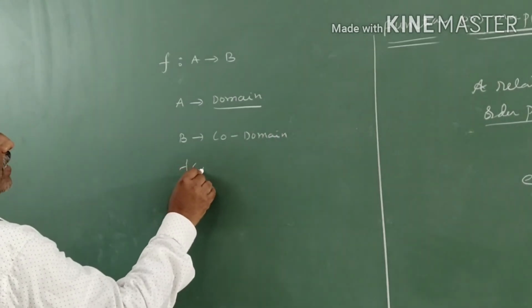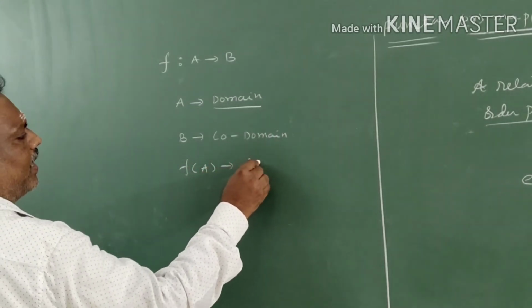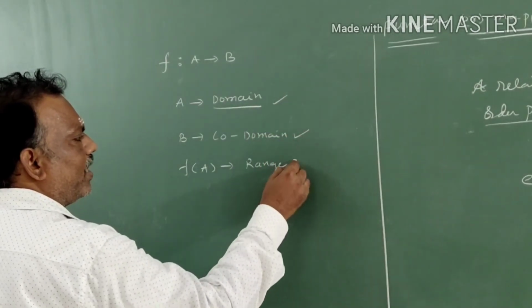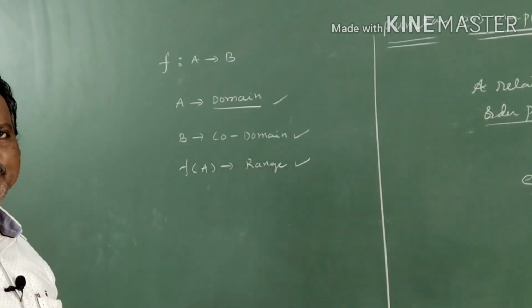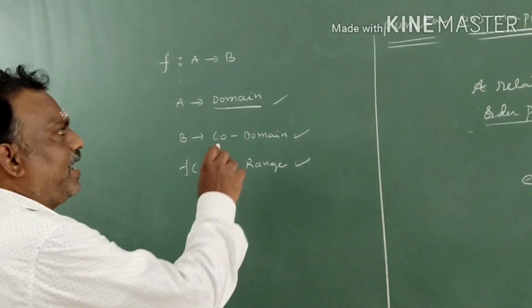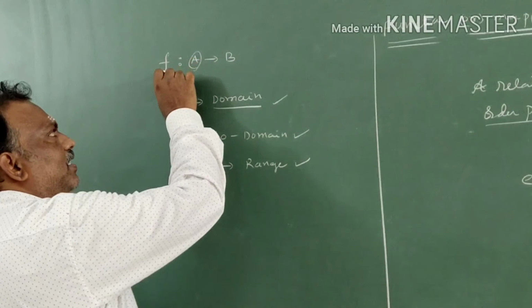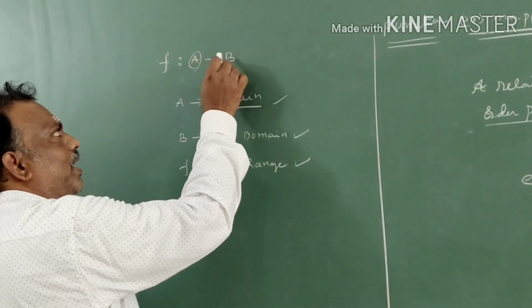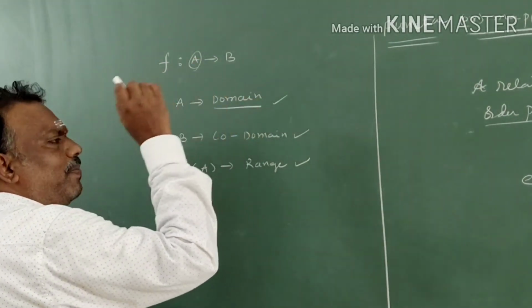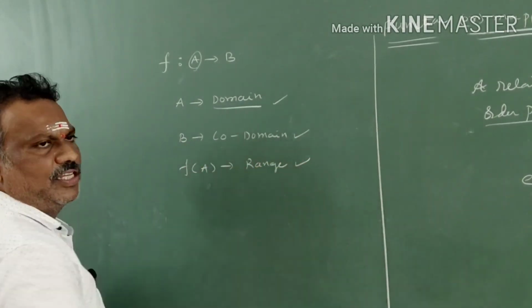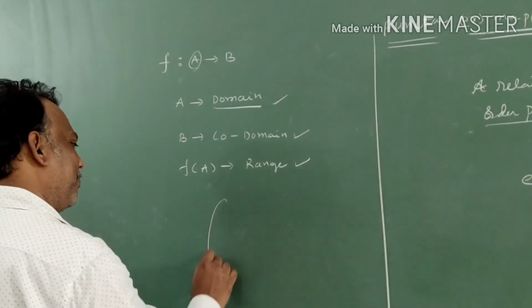And f of A is called range. So domain, codomain, range. If a function maps from A to B, A, that means the first set, which is associating. F is mapping from A to B. That from set is always domain. B set is called codomain. F of A is equal to range. I will explain with an example.